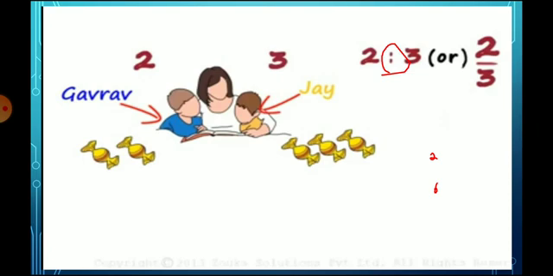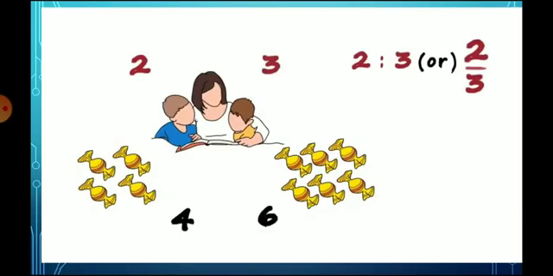After that we can write this ratio in fraction form. The number that comes first we write in the numerator, and the number that comes after the colon we write in the denominator. Now Gaurav got 4 chocolates and Jay got 6 chocolates.